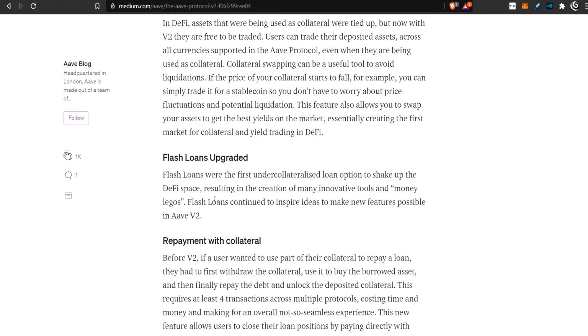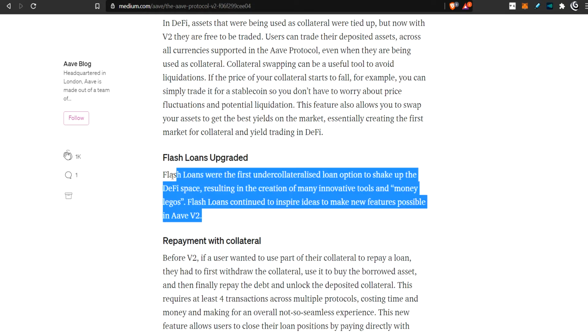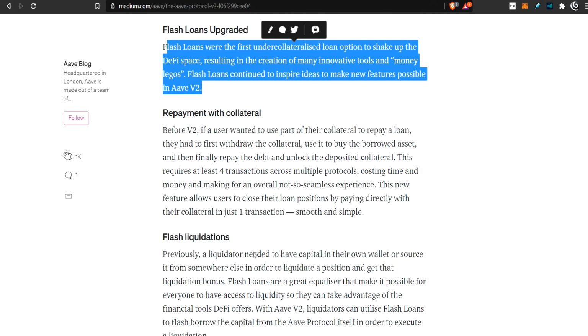Flash loans have been upgraded. Now this section here is a little bit vague about what it means, and I assume that this paragraph is actually supposed to be a heading for the following paragraphs down here. So let's just skip down.